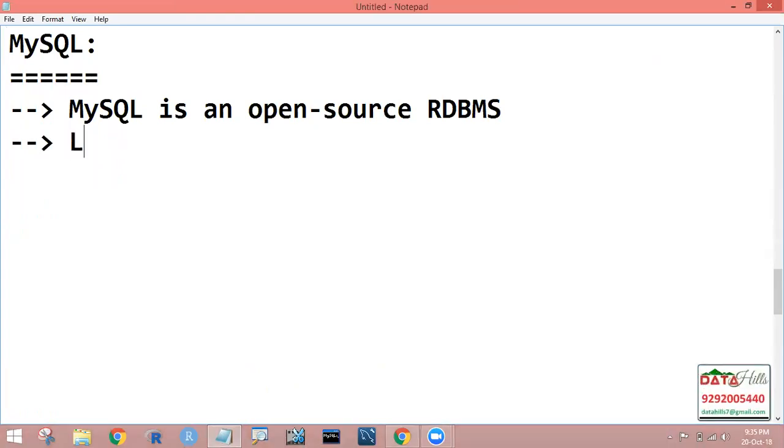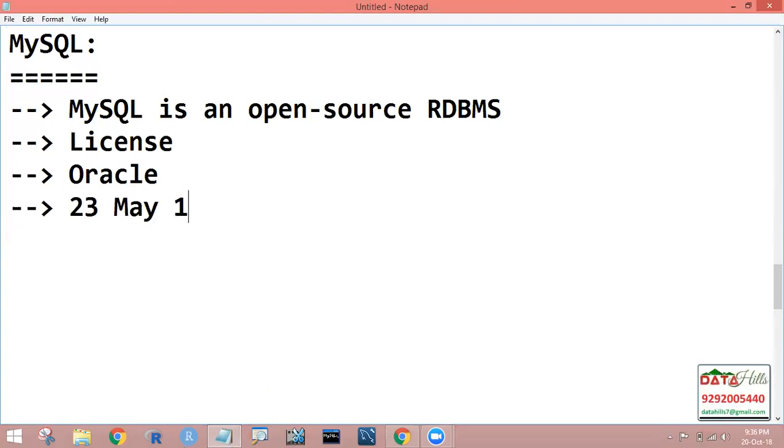Next, coming to the license, it is the General Public License. It is free software; anyone can download and utilize it. It is developed by the Oracle company. Initially, it was released on 23rd May 1995.